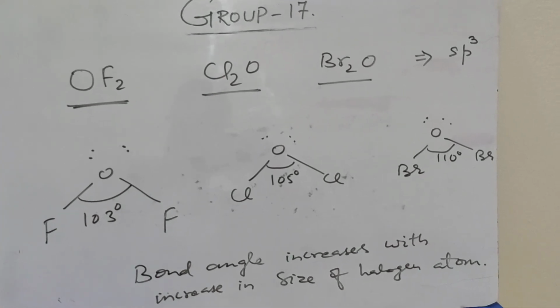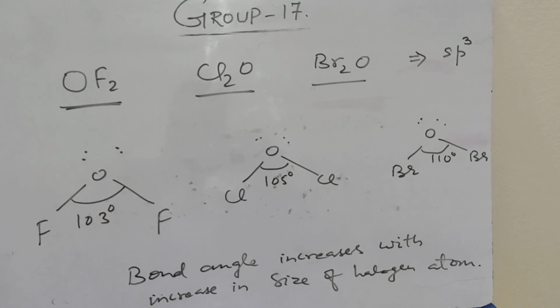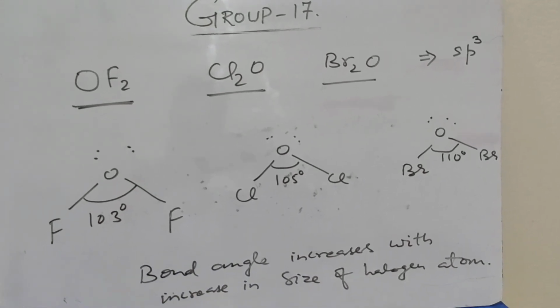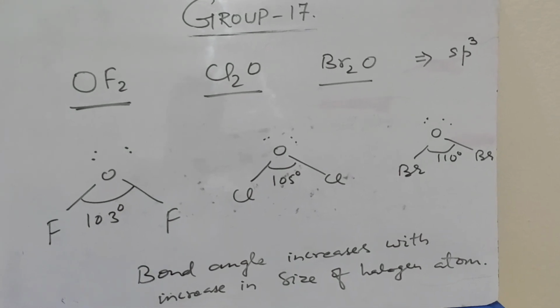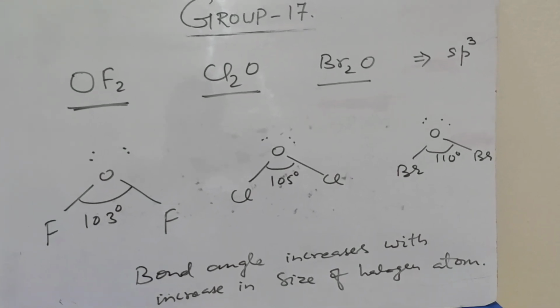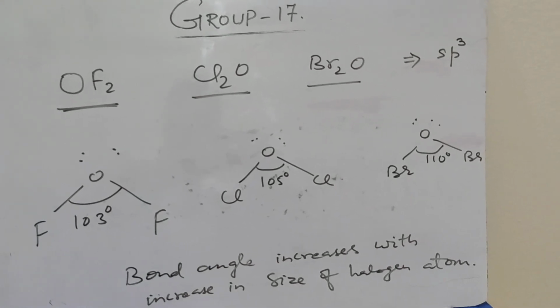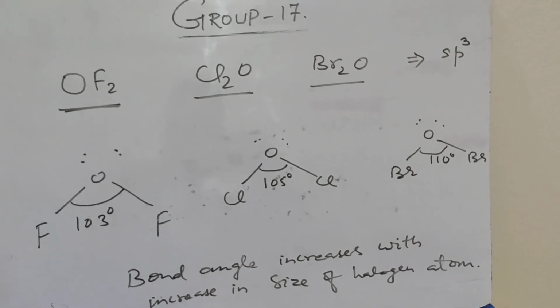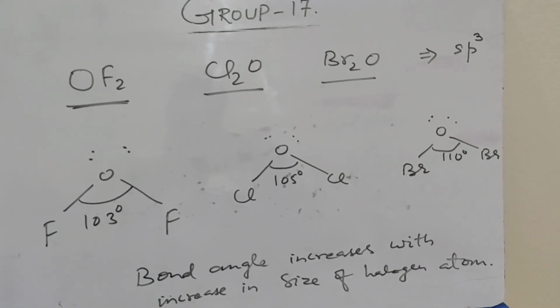OF2, Cl2O, Br2O, they all are sp3 hybridized. Bond angle increases with increase in size of halogen atom. If we see the F-O-F bond, it is 103 degrees. If we see the Cl-O-Cl bond, it is 105 degrees. If we see the Br-O-Br bond, then it is 110. So the bond angle increases with increase in size of halogen atom.